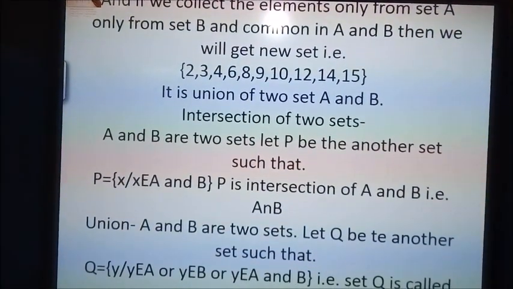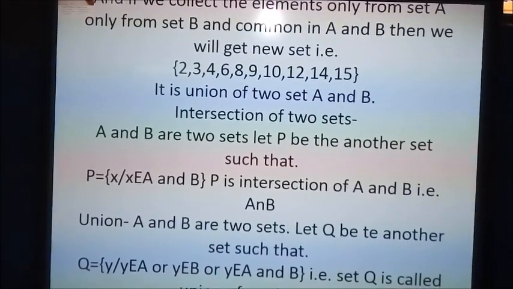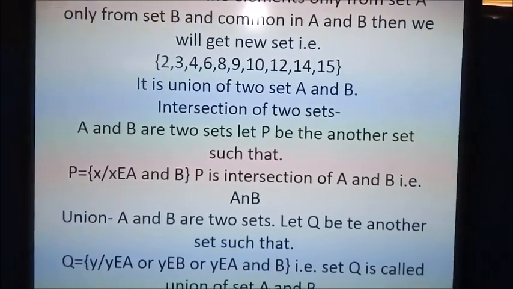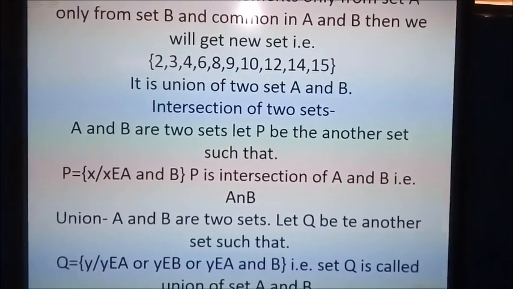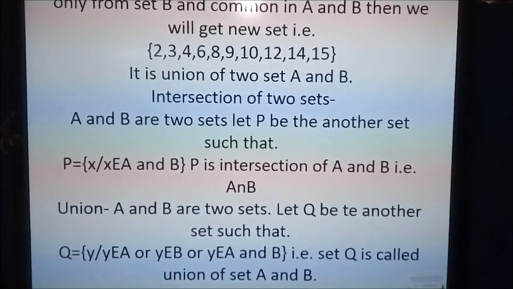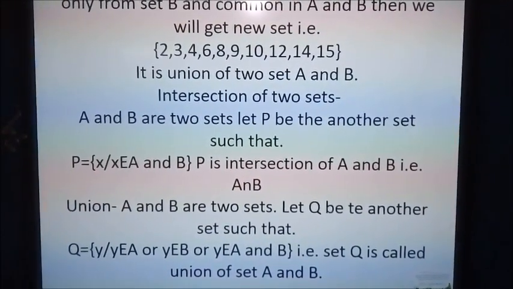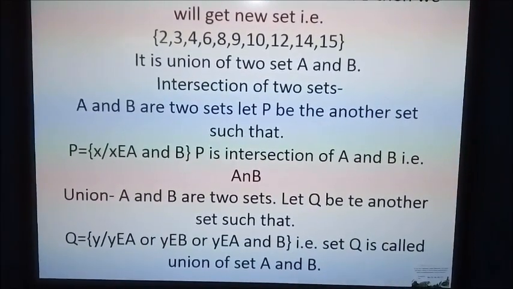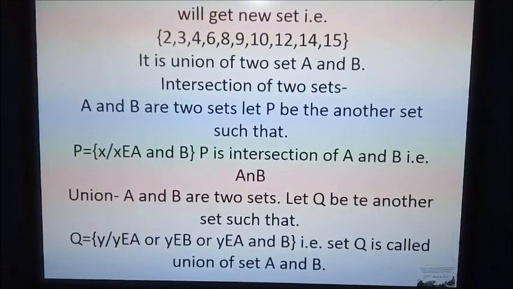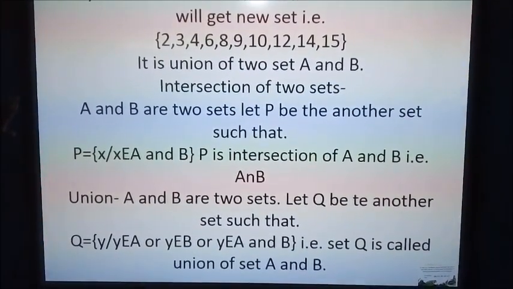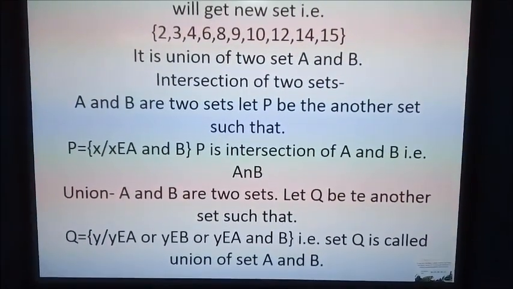And if we collect the elements only from set A, only from set B, and the common elements of sets A and B, then we will get the set in this form. In this new set there are the elements which are in set A, in set B, and also in both. And so it is called the union of two sets.